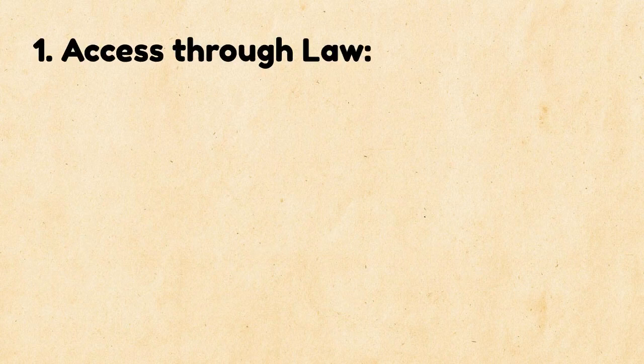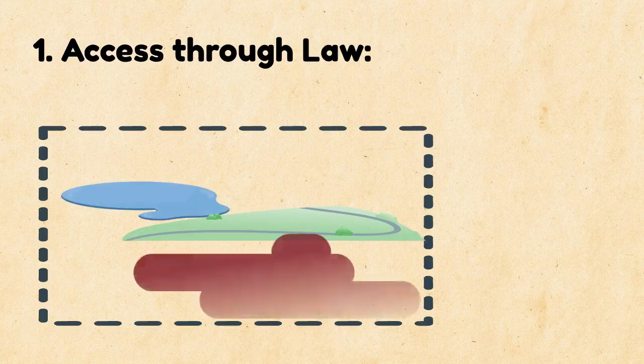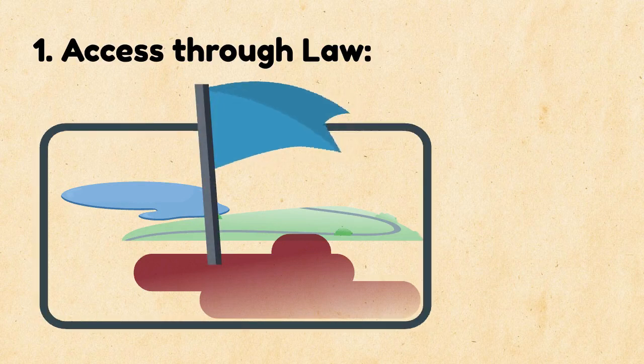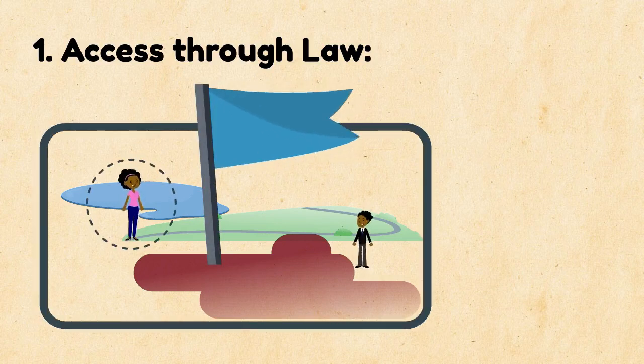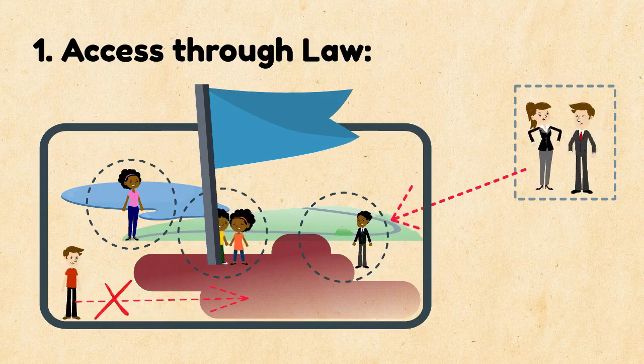Number 1. Access provided through law. This is where the legal system of a country provides access to an environmental resource like a piece of land, a water body, or mineral deposits of the country through its national law. A country can decide to grant legal rights to access resources only to certain individuals based on their nationality or how long they have been residing in the country, or even factors like their race, ethnicity, gender, or whether or not they practice the dominant religion of the country.